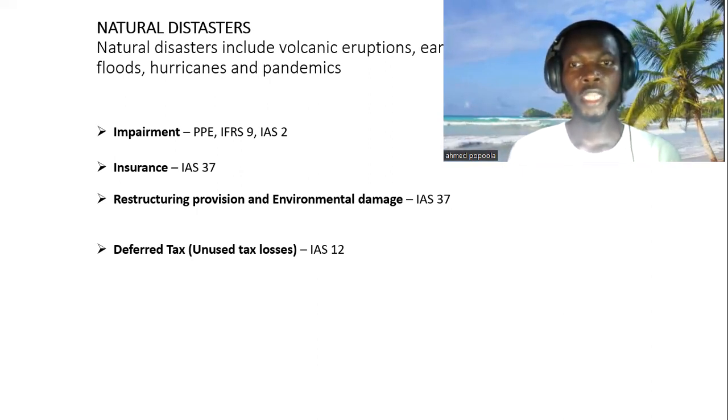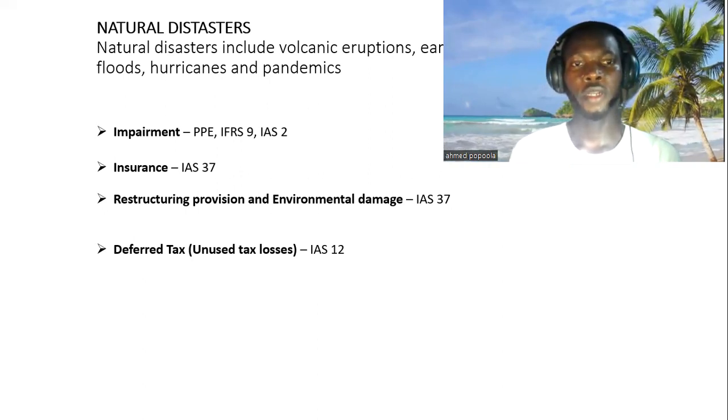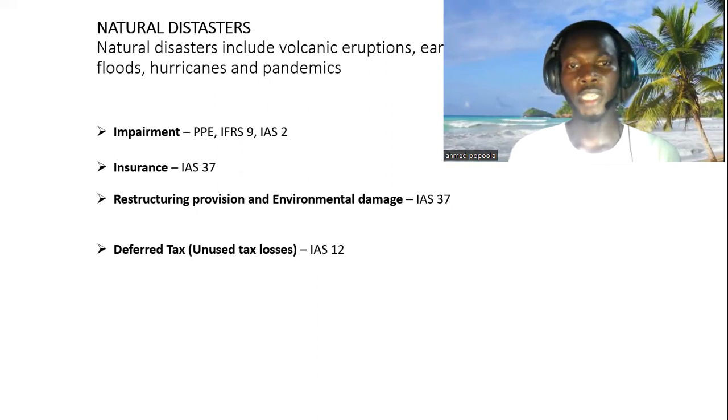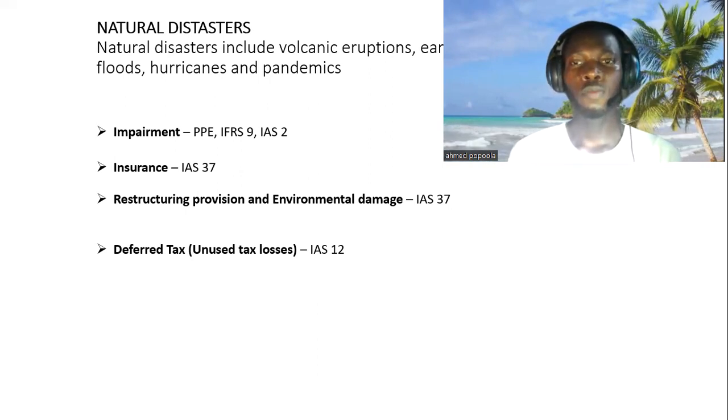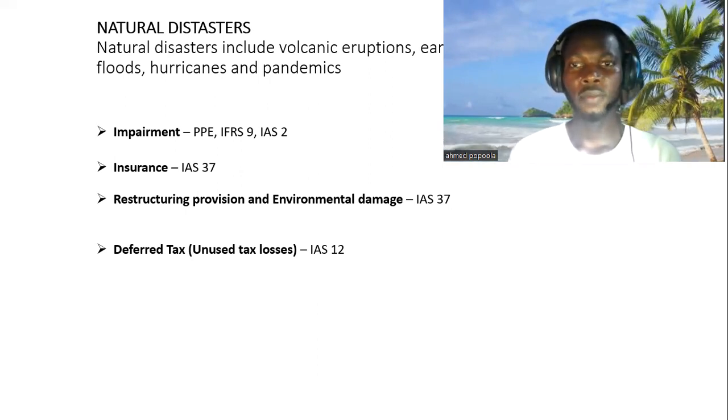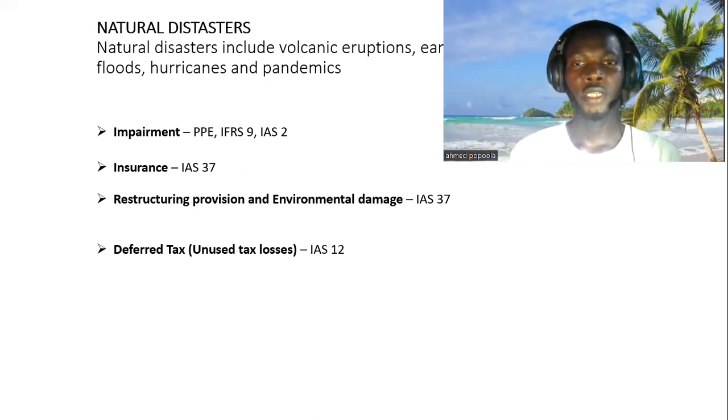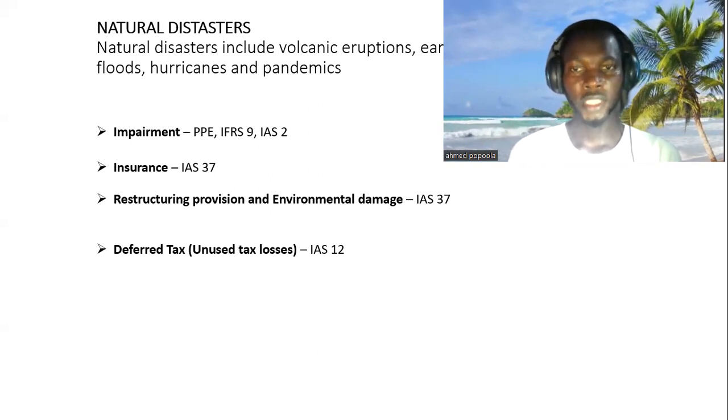And the entity needs to be cautious and consider the criteria for the recognition of deferred tax in line with IAS 12 on income tax, that it must be probable that the entity will have taxable profits against which to utilize the deferred tax assets.